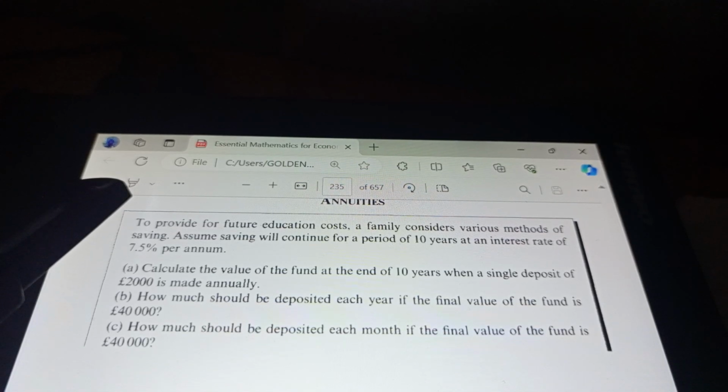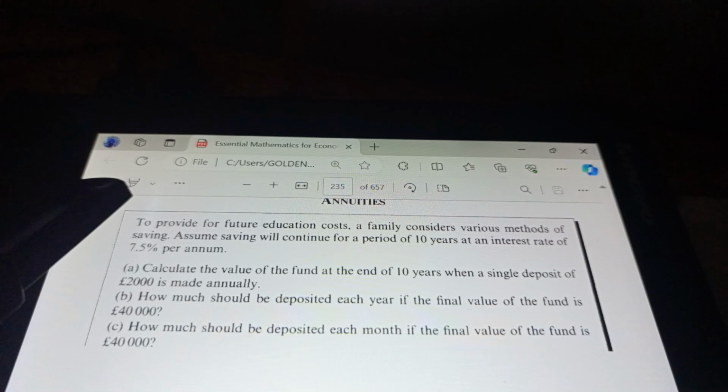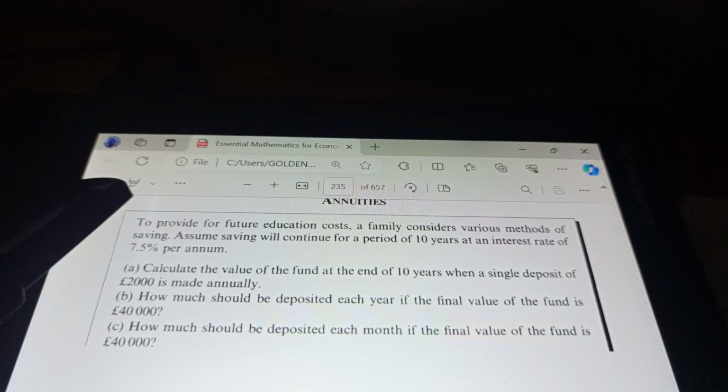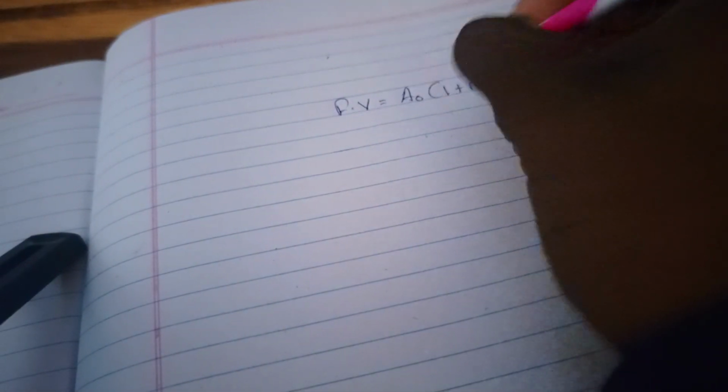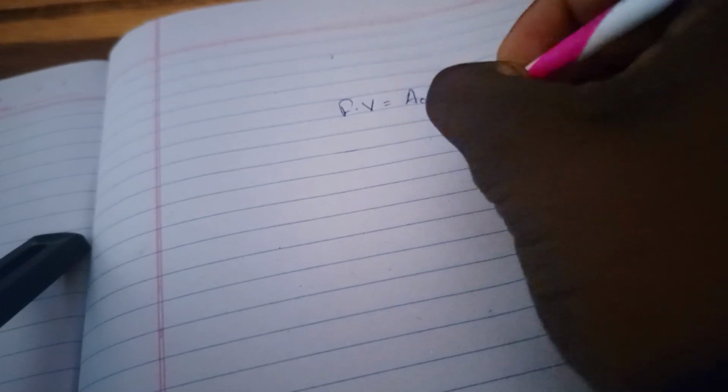So we are calculating the future value in this case, where 2,000 is the annual amount that you are going to deposit each and every year in the bank for a period of 10 years. So we know firstly to say this is our formula, which is given by future value is equal to annual times (1 plus r) to the power t minus 1 over r.